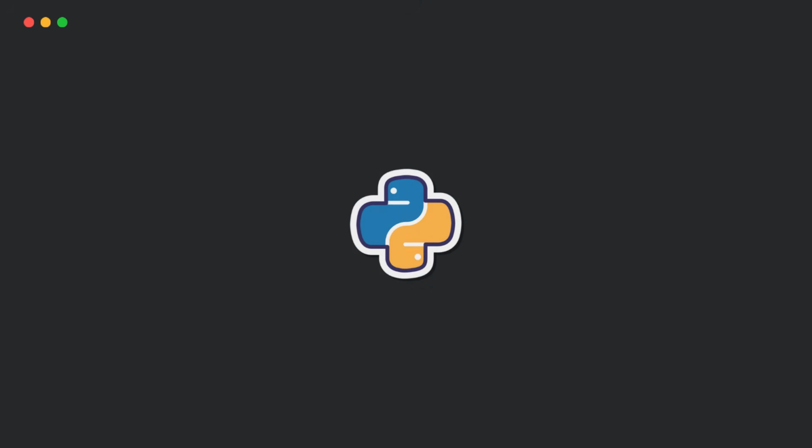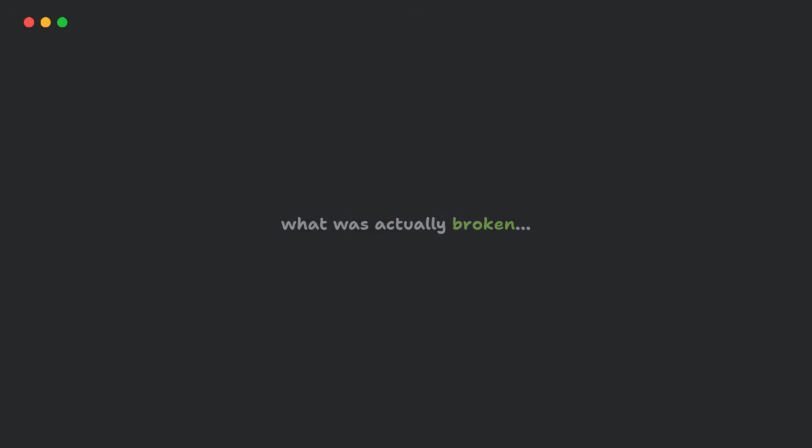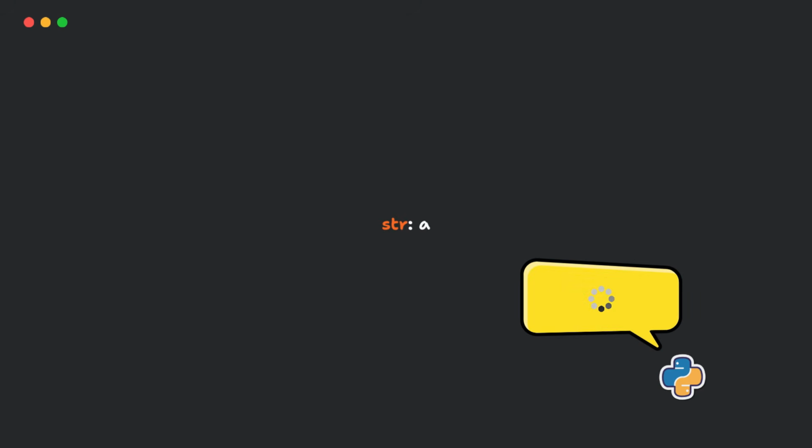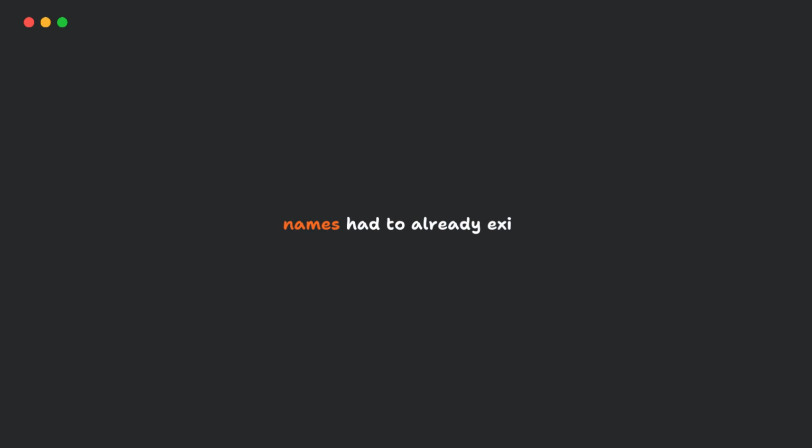And Python 3.14 finally fixes this properly. The core problem was simple. Python used to evaluate annotations immediately. The moment a function or class was defined, Python executed the annotations as real code, which means names had to already exist, imports had to already be resolved, and any function call inside annotations ran instantly. And this becomes a disaster in real-world codebases.